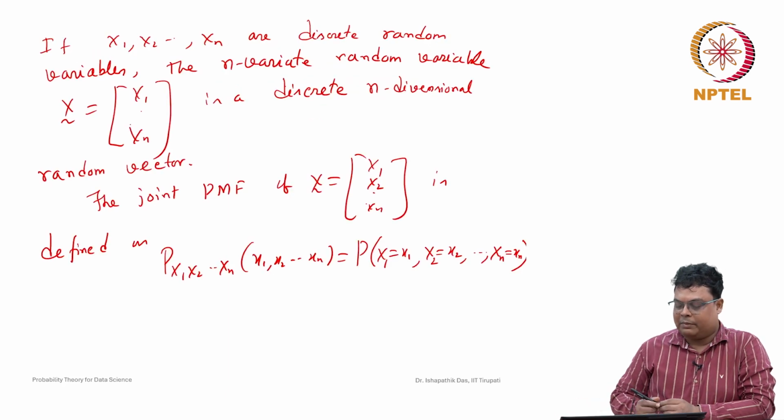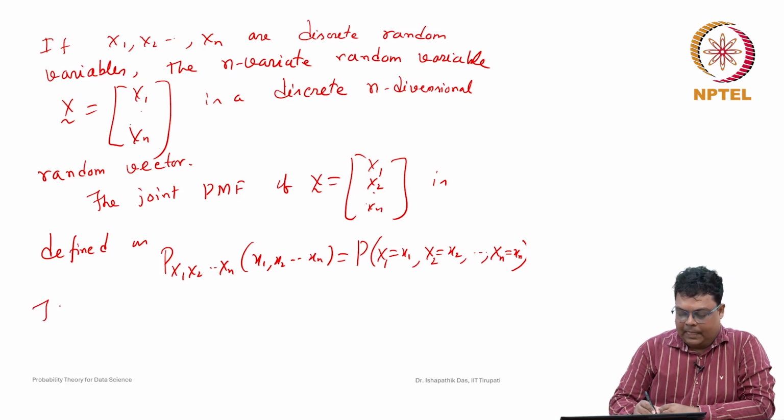So here also, if you want to find the marginal probability mass function of any subset of the random variables, suppose X1, X2, ..., Xn-1, you have to sum. The marginal here will be a joint probability mass function, because the subset may contain more than one variable.